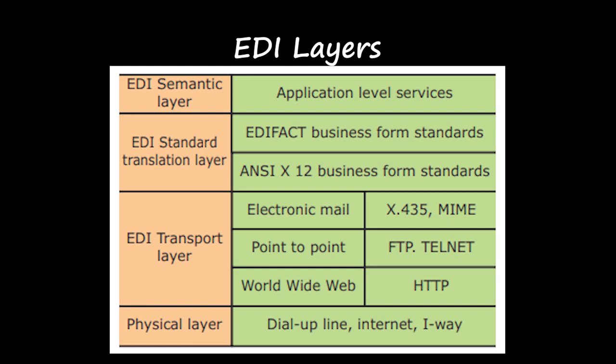Electronic data interchange has an interchange architecture. This EDI architecture specifies four different layers: semantic layer, standard translation layer, transport layer, and physical layer. Right? Are you clear? So today we have seen about EDI layers, advantages of EDI, and types of EDI, right?